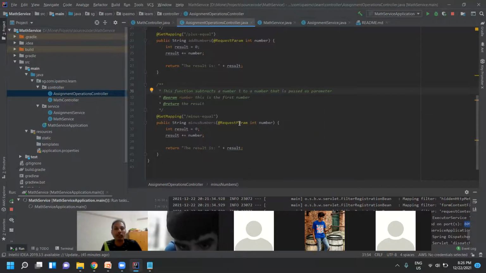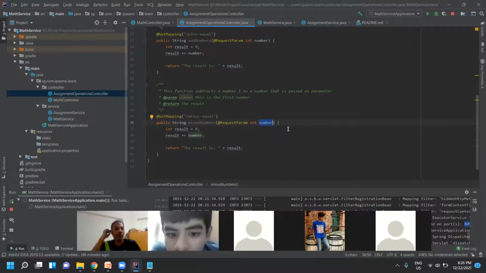Now I don't want to use number again. So I want to give an alias name for this number. What should I do? Let me ask Aditya. Aditya, what should I do? I want to give an alias for this number.